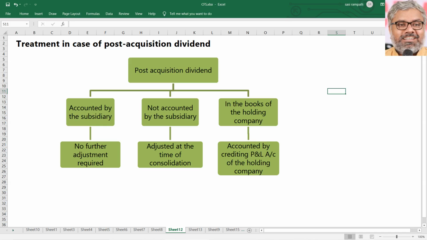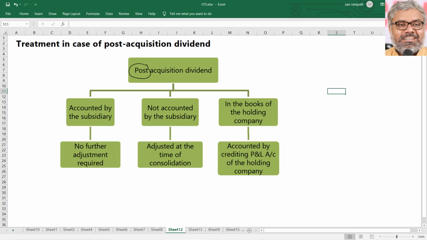For example, if the dividends are declared by the subsidiary company out of post-acquisition profits only, but they are already accounted for by the subsidiary, then there is no need of further adjustment.